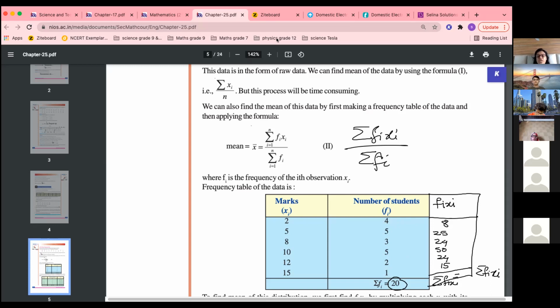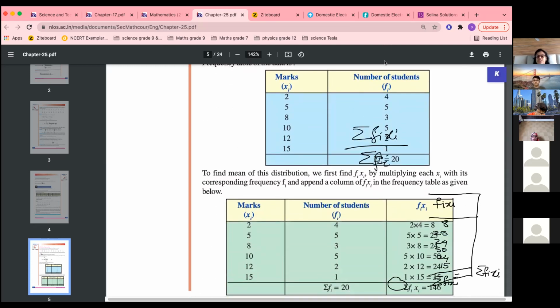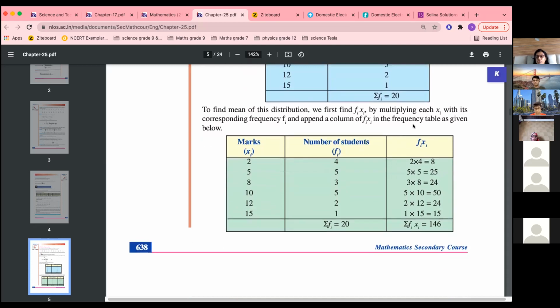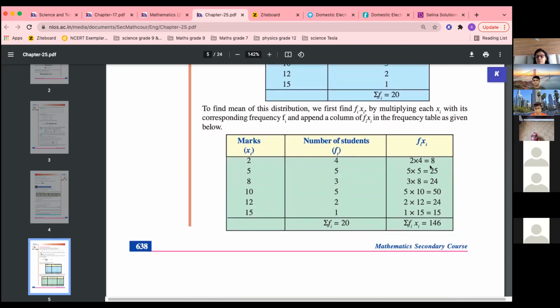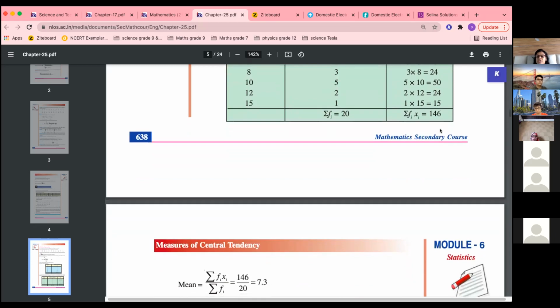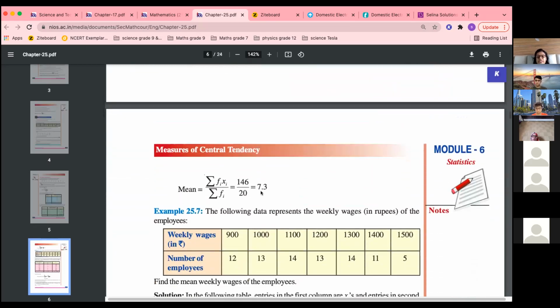Sigma means always addition. Is this formula clear? See, the next step is done here. If the frequency table is not given, make it, and if it is given, make one more column for fi xi, multiply these two, write it here, add it, and then sigma fi xi upon sigma fi is the formula. So just divide 146 by 20, you'll get the mean.